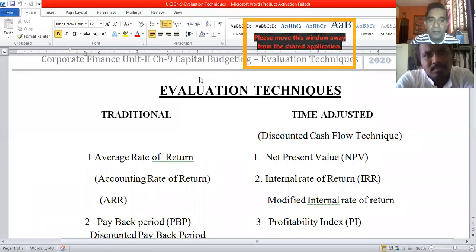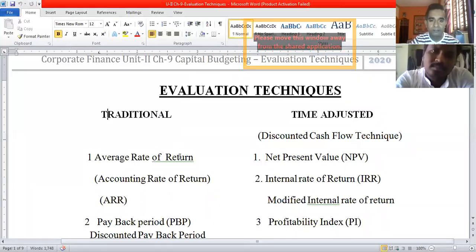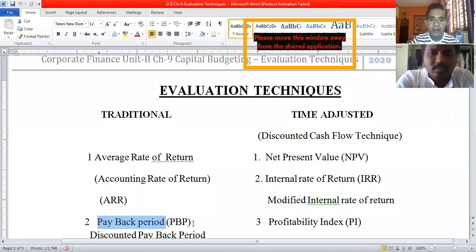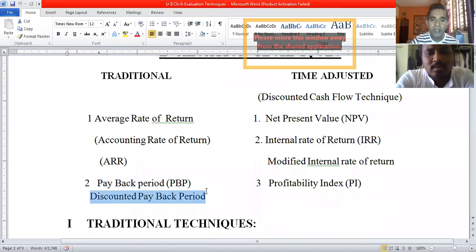So far, among the traditional techniques, we have learned average rate of return, payback period, and by incorporating the concept of time value of money, the normal payback period can be converted into time adjusted payback period, hence called the discounted payback period.